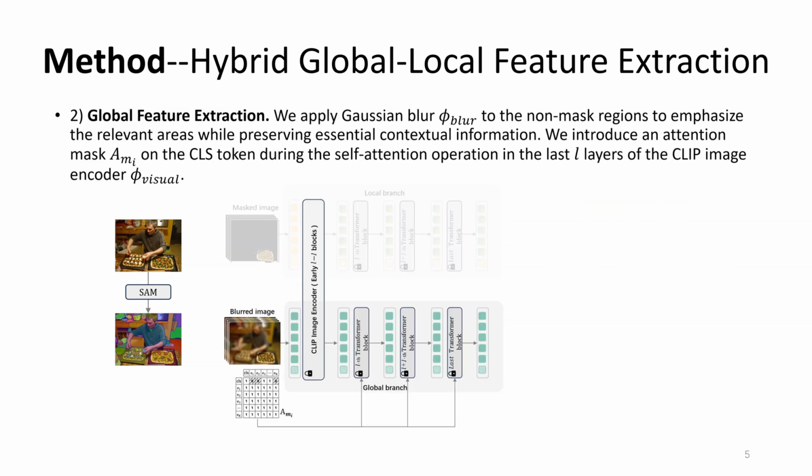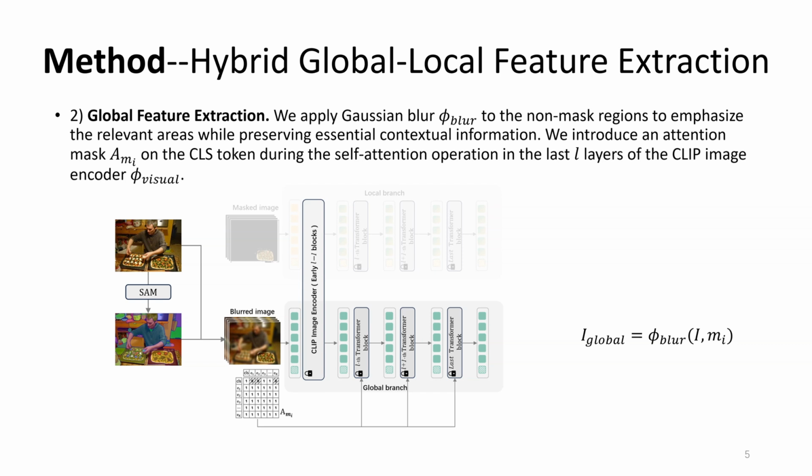Now, let's move on to the second component of our framework, the global feature extraction. While the local branch focuses on fine-grained details within the mask region, the global branch aims to capture the broader context surrounding the object. This helps the model understand not only what the object is, but also where it is located in relation to other objects in the scene. To achieve this, we start with the original image and apply a Gaussian blur to the non-mask regions, denoted as phi blur. This operation suppresses irrelevant background details while still preserving the essential spatial structure around the target object.